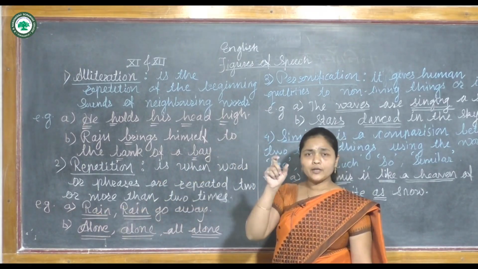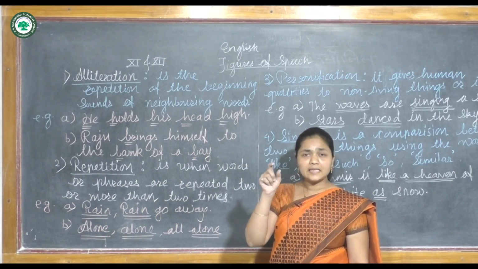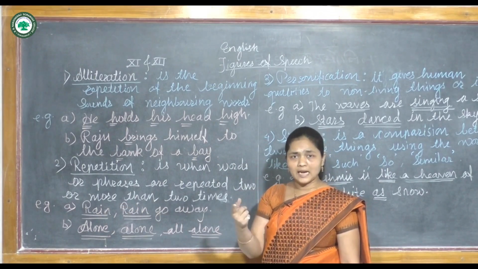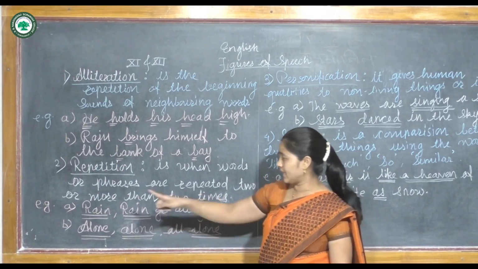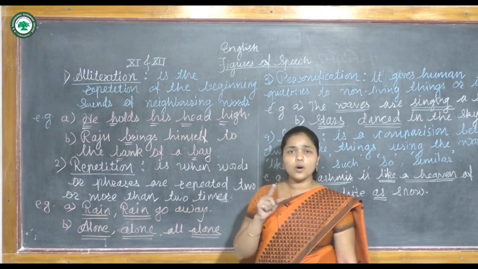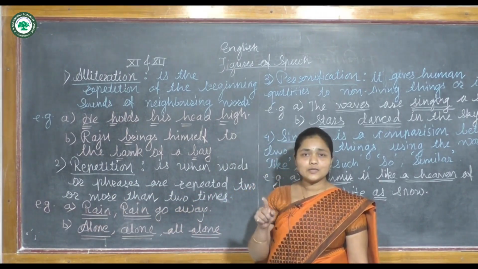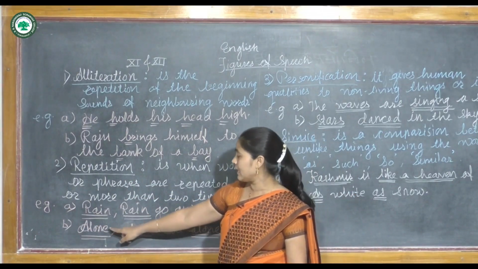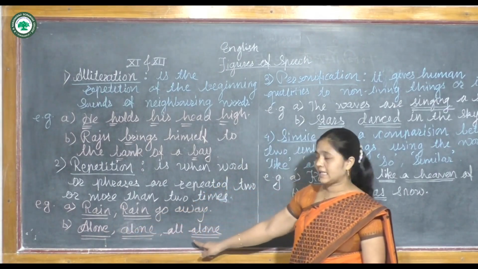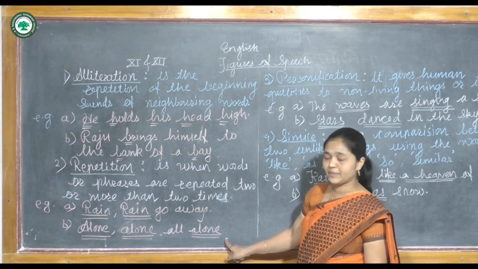So when a particular word is repeated in the given sentence 2 or more than 2 times, then we call it repetition. Take another example of it: alone, alone, all alone. In this sentence also the word alone is repeated thrice, or 3 times. So we can call it repetition.